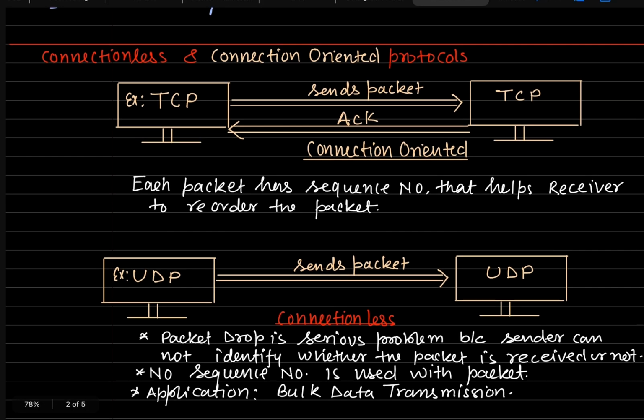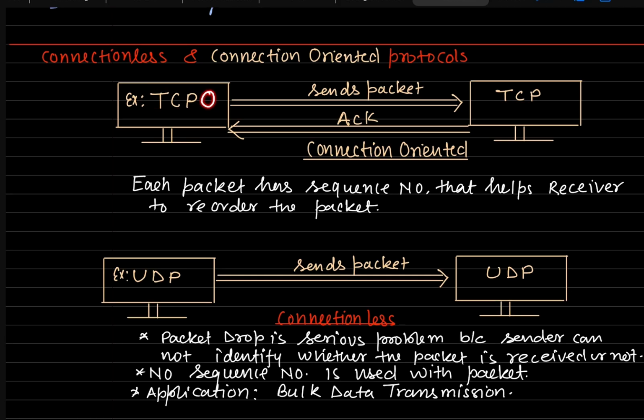Once we move to some protocols under the transport layer, we first see there are two approaches. The first one is connectionless and the other is connection oriented. What are these approaches? We'll see. Suppose we have a communication which is a TCP communication, and we'll see what the full form of TCP is.